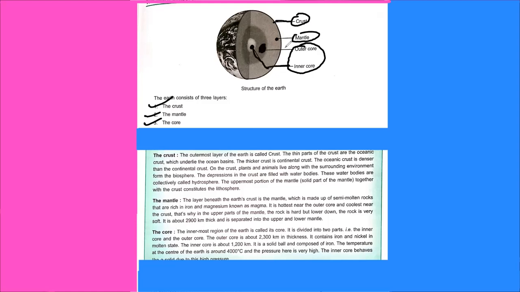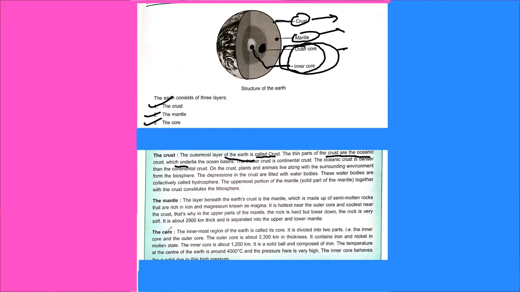So these layers are named the core. So mainly we divide the Earth into three layers: the crust, mantle, and core. The outermost layer of the Earth is called the crust. The thin part of the crust is the ocean crust, which underlies the ocean basin. Similarly, the middle part, the layer below the earth's crust, is the mantle, which is made up of semi-molten rocks that are rich in iron and magnesium, right?